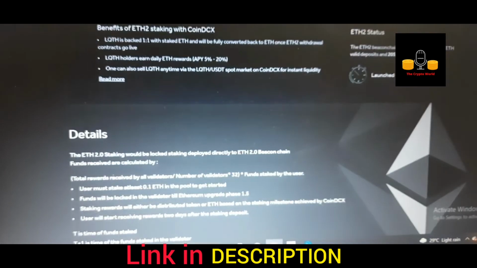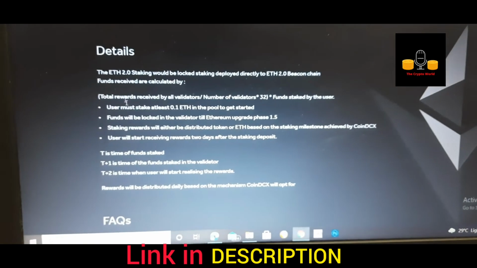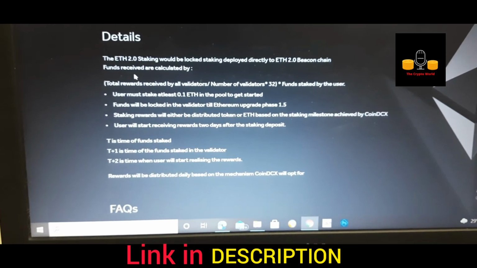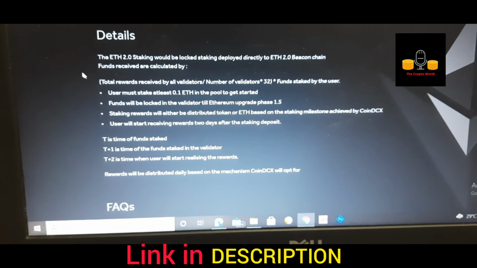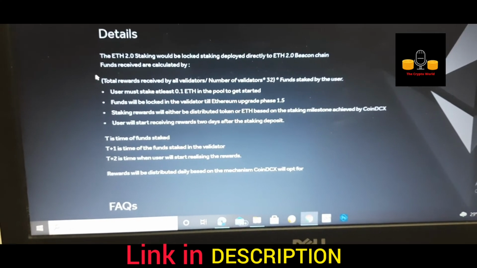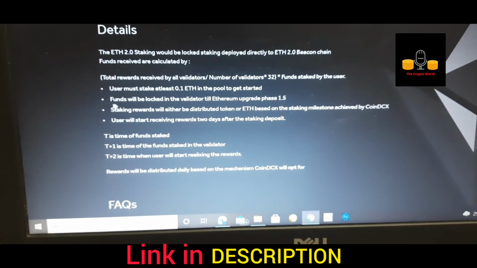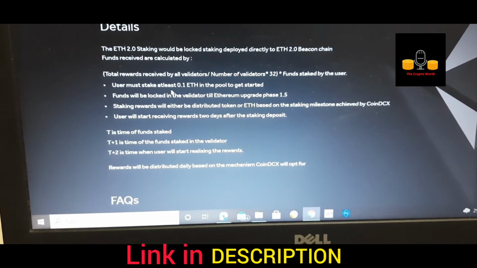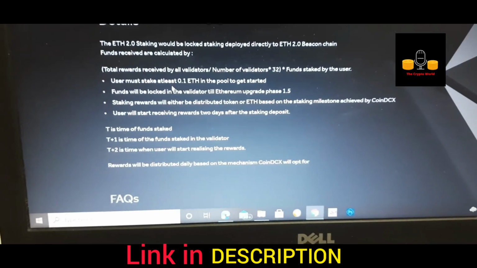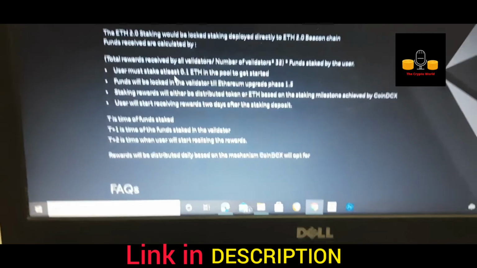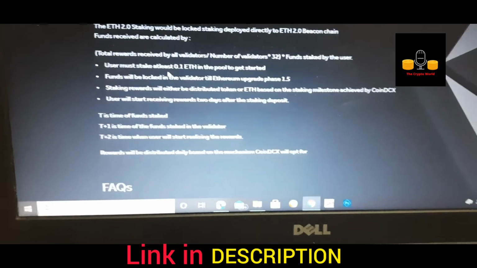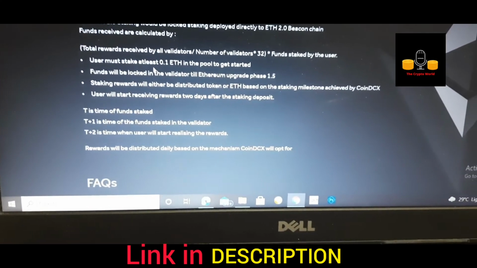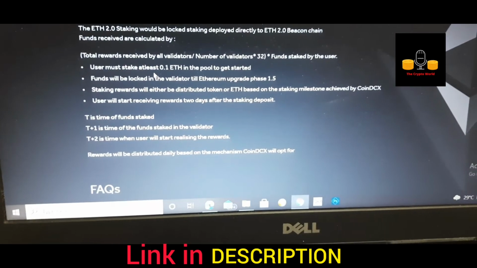Let's get into a little more detail. What is written here is that staked funds are deployed directly to the beacon chain. So this is the whole fund and whatever you will get out of that. This is the main point that you have to read: users must stake at least 0.1 ETH in the pool to get started. Now you don't need to have 32 ETH to become a validator. If you want to stake your Ether, you must have 0.1 Ether in your wallet that you can give to the staking pool.